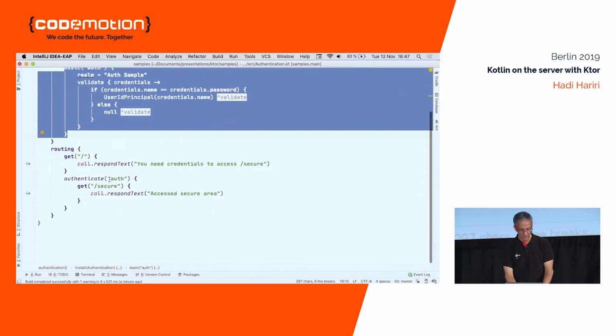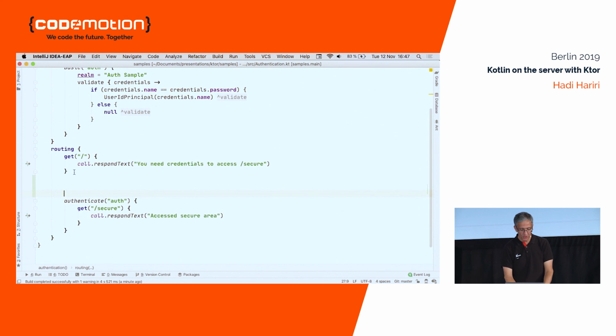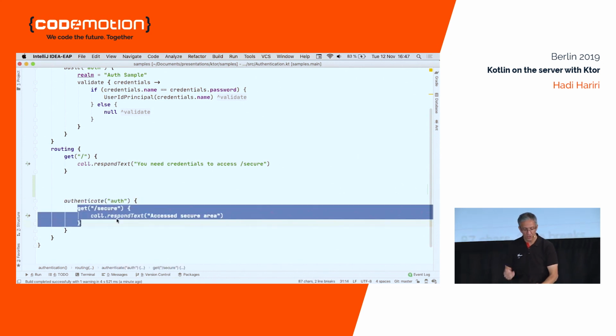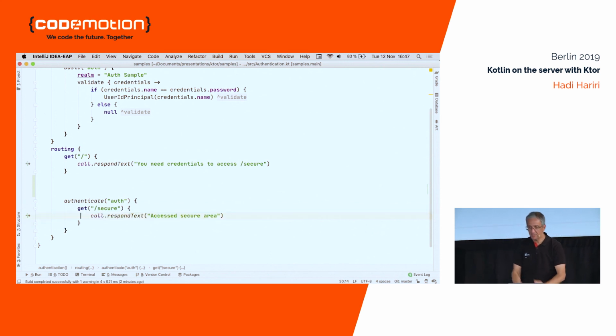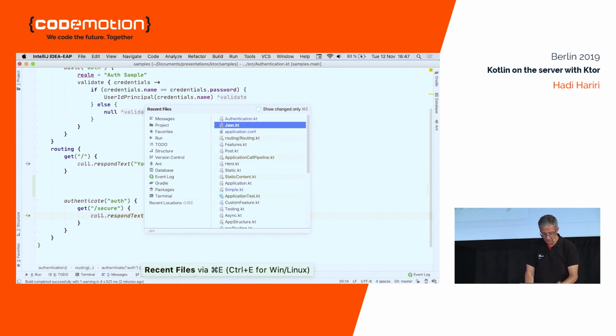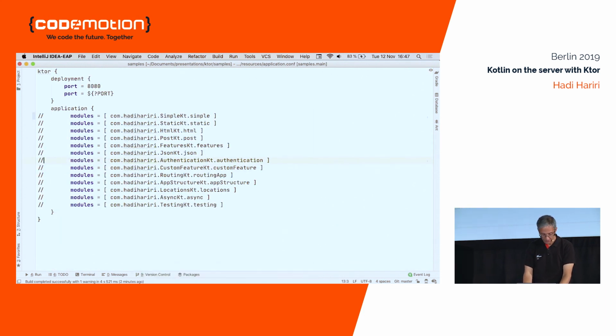Now, how do I use this? So in this case, I have two routings. I have one which is just the root path, and I have another one which is called authenticate. And this one is the one that is authenticated. So anything that goes to root doesn't require authentication. Anything that comes under the function authenticate requires authentication. So in this case, it would prompt for the basic authentication. So this means that you can define your different types of authentication and use them in different parts of the routes by basically encapsulating them in the corresponding functions.